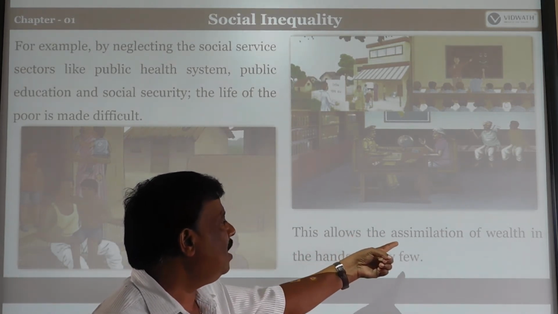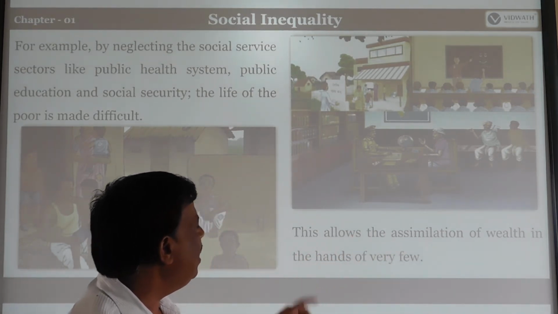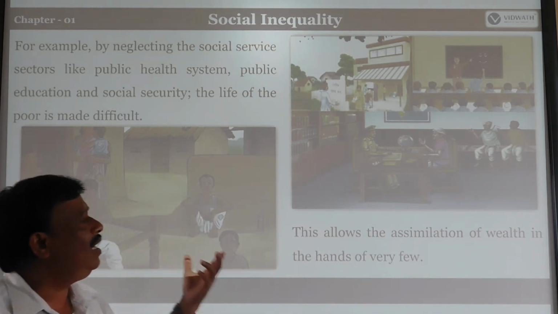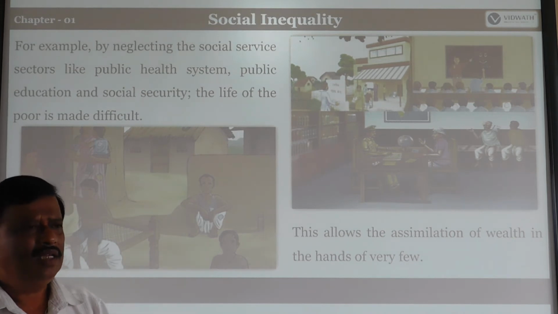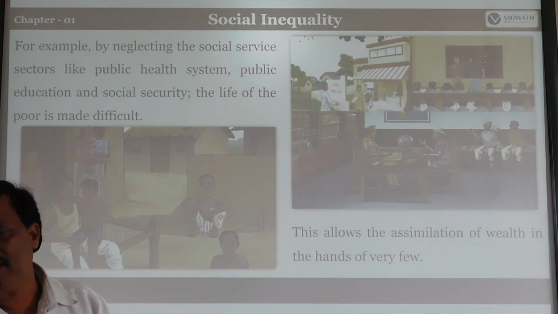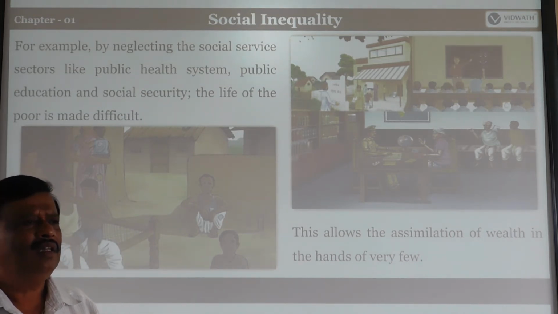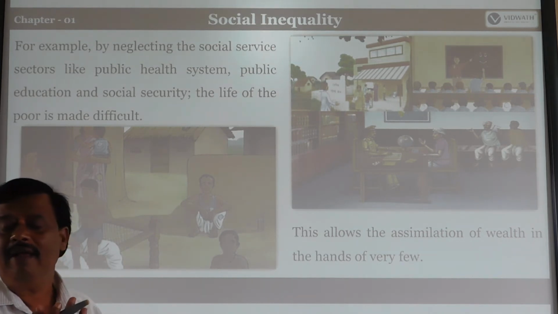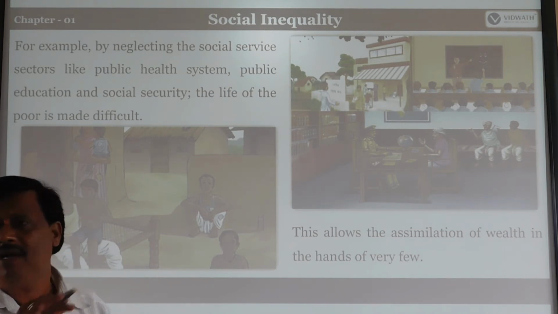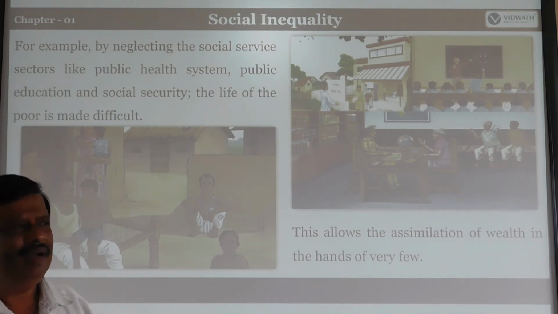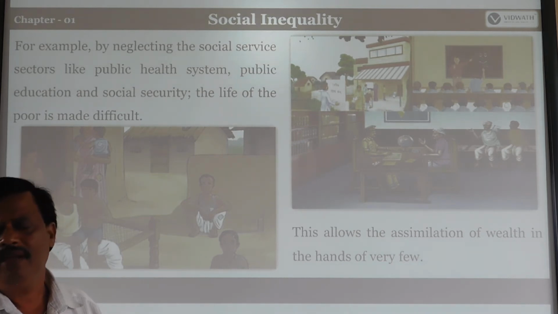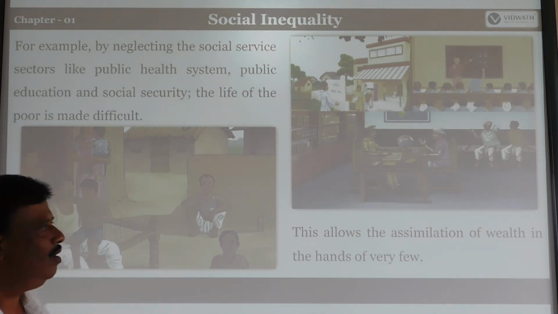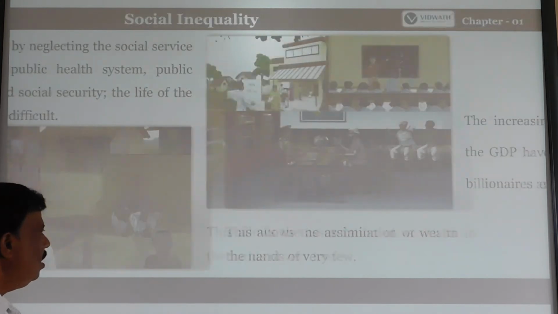This allows the accumulation of wealth in the hands of very few. So at that time, the wealth is fully concentrated in the rich people. Rich people become richer, poor people become poorer, because the wealth is concentrated only in rich people, because they are able to get any opportunity available from the government immediately. But these people are not able to get such opportunities, so they become downtrodden. Okay.